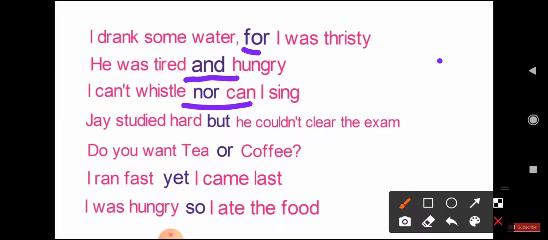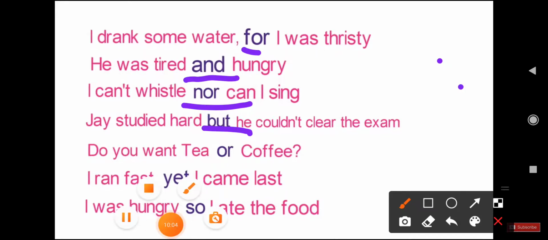Now let's see another example: Jay studied hard but he could not clear the exam. Here, children, but joins two sentences. You can see how it connects two sentences without affecting the meaning.